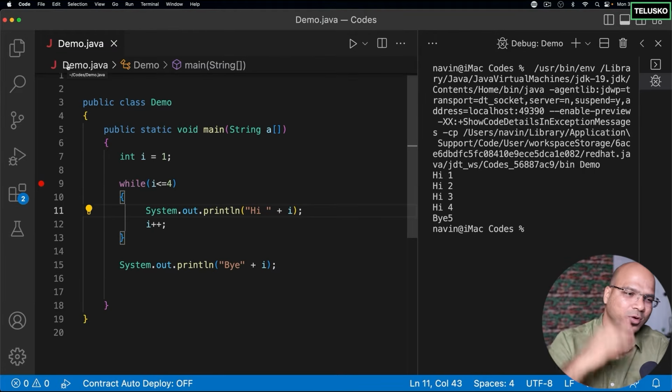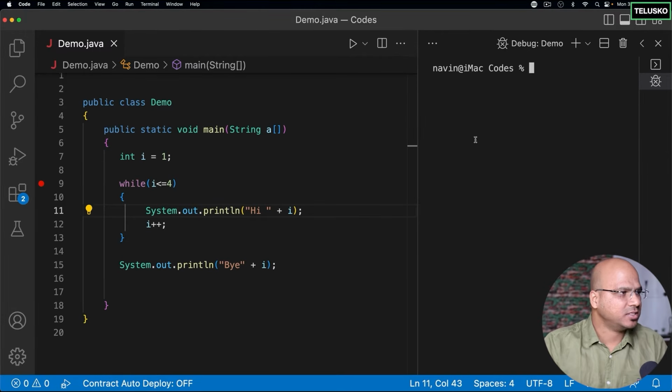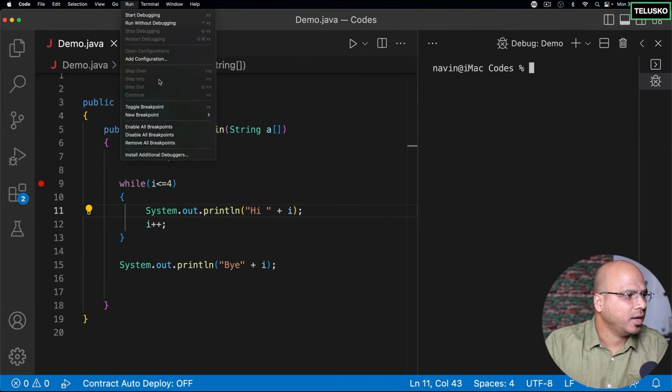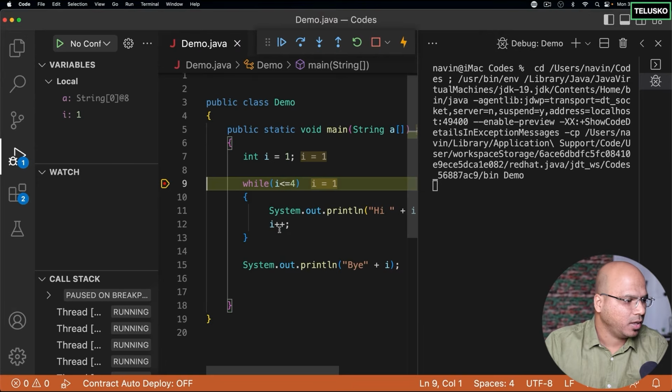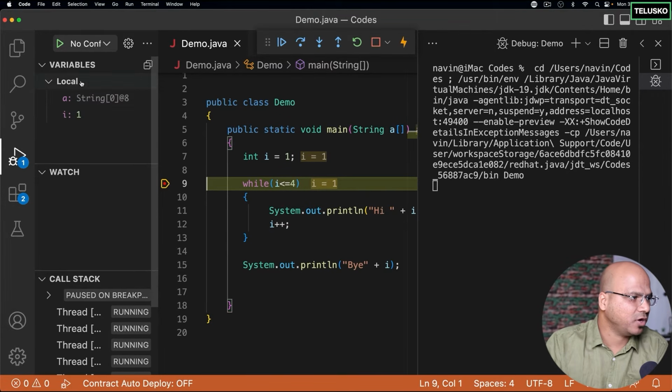So normally when you run the code, it will directly give all the output, right? What if you want to see the steps? So it makes sense. Let me just clear this, and again I will go into run and get into the debug mode. Okay, so you can see we are in debug mode now. And here on the left-hand side, we got variables. We got local A and I, we have 2 variables.